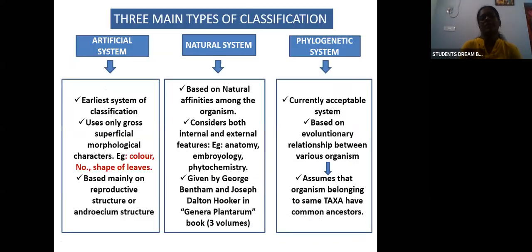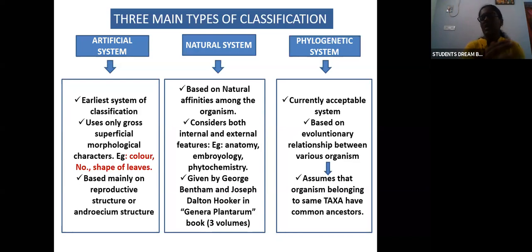This slide you would have seen in the last class itself. We have three main types of classification. We already saw about this: artificial system, natural system, and the phylogenetic system. In the artificial system, we see only the superficial morphological characters, whereas the natural system is based on the natural affinities among the organisms, like the anatomy, embryology, or the phytochemistry of the organisms.